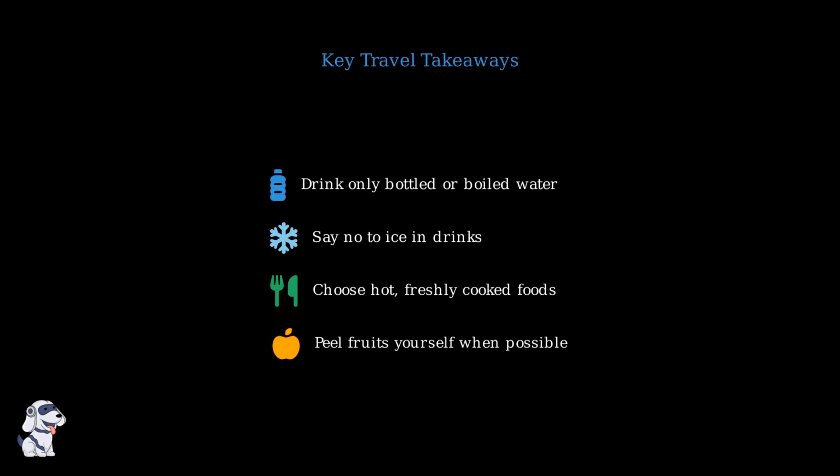Drink only bottled or boiled water. Say no to ice in drinks. Choose hot, freshly cooked foods, and peel fruits yourself when possible. Following these simple rules will significantly reduce your risk of Giardia infection while traveling.